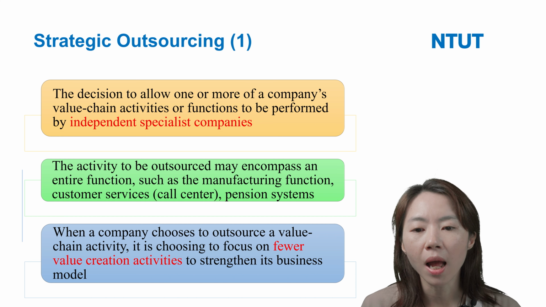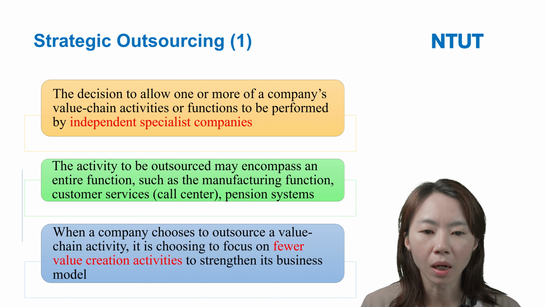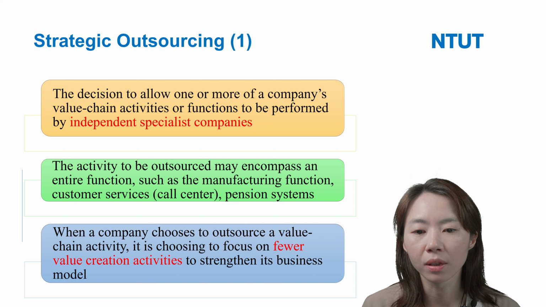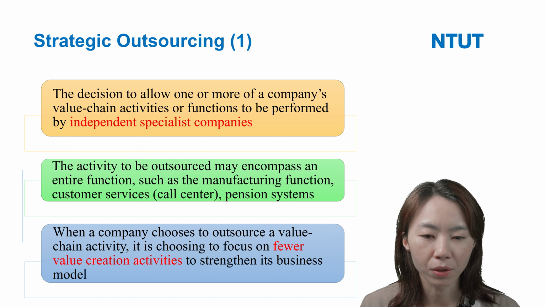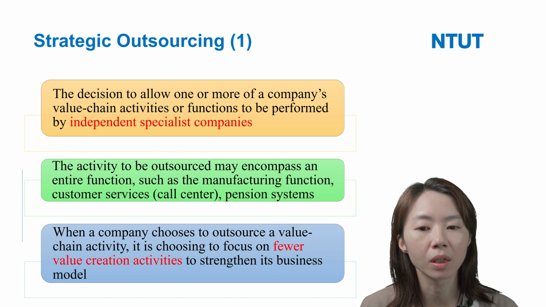The activity that is outsourced may encompass an entire function, such as manufacturing or customer service, especially the call center.